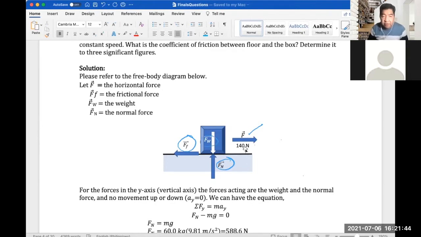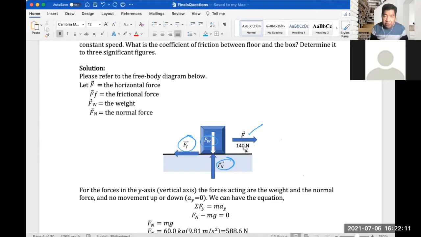Okay, so for the forces in the y-axis, which is the vertical axis, the forces acting on that are the weight and the normal force F sub N. The weight would be F sub W, and there's no movement up or down. So there's no acceleration, so A sub Y would be 0.